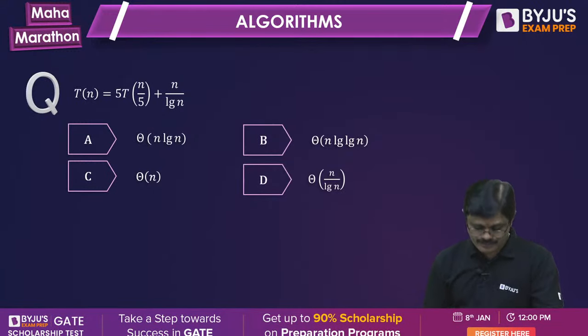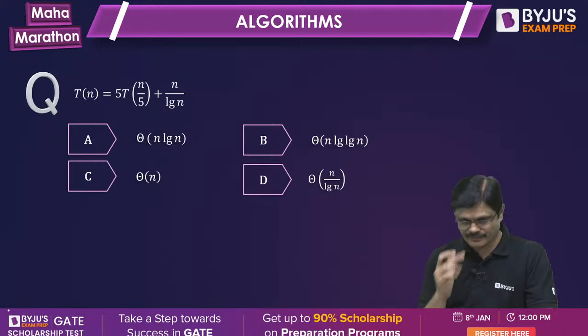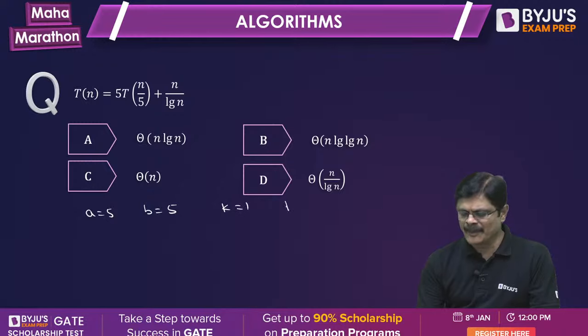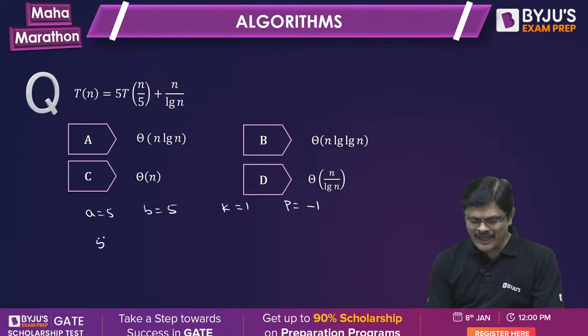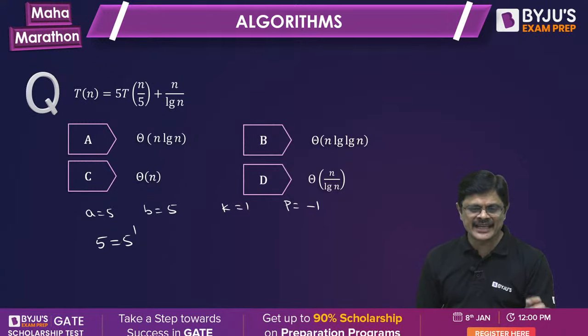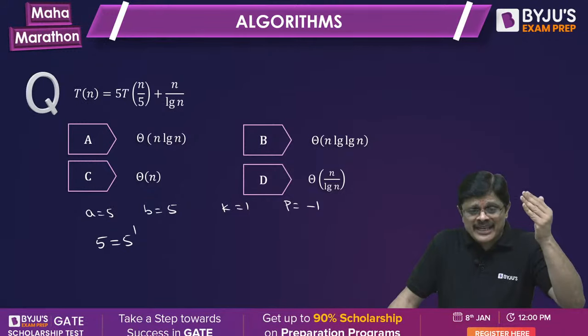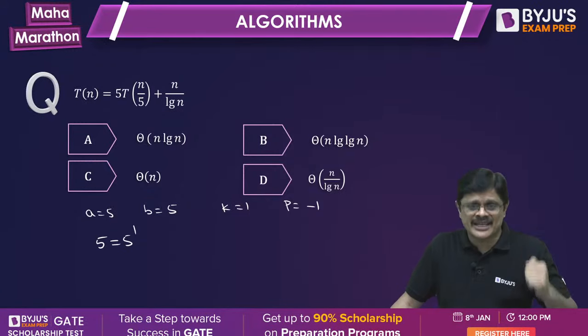Let us see. A is 5, b is 5, k is 1, and p value is minus 1. So consider 5 and 5 power 1. Both are equal, so it is the second case. When it is the second case, it depends on the value of p: p greater than -1, p equal to -1, p less than -1.